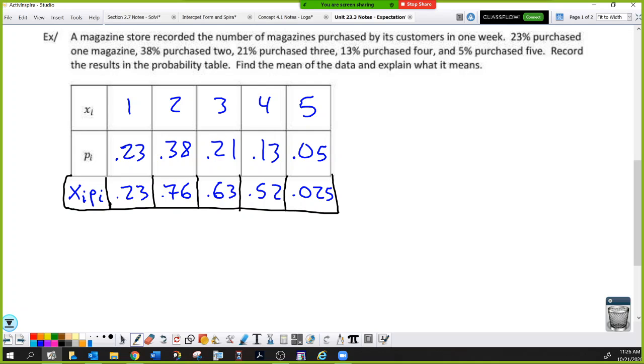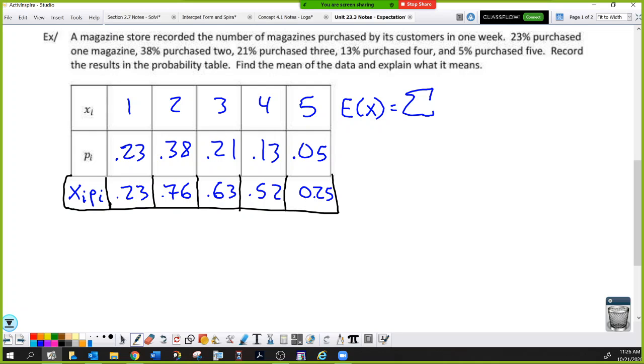The expected value of this system would be the sum of the xi pi. So E of X, the mean number of magazines purchased, which is, oh, that's what it represents: the average number of magazines purchased. Mr. McCutcheon, 5 times 0.05 is 0.25. I knew that. Sorry, 0.25.